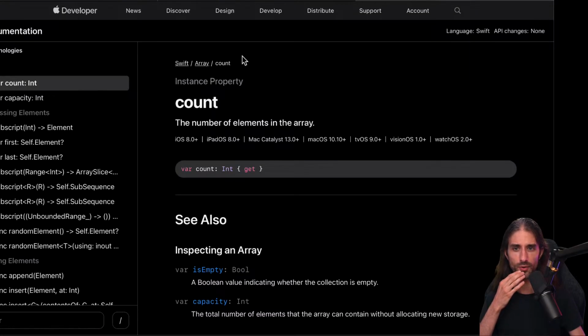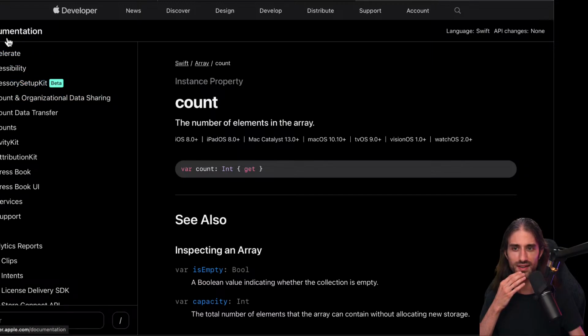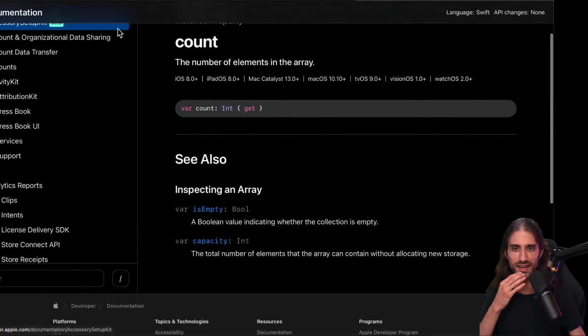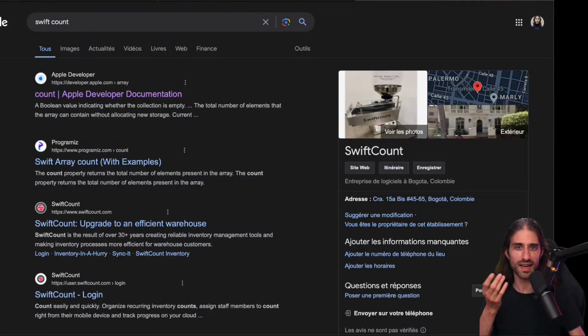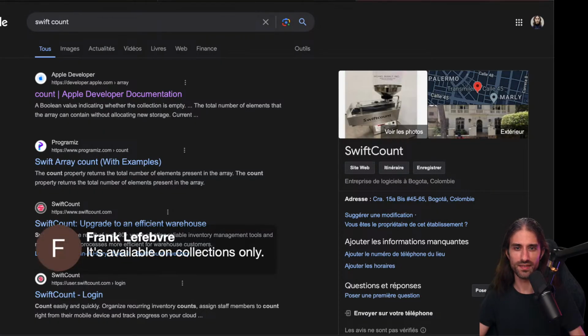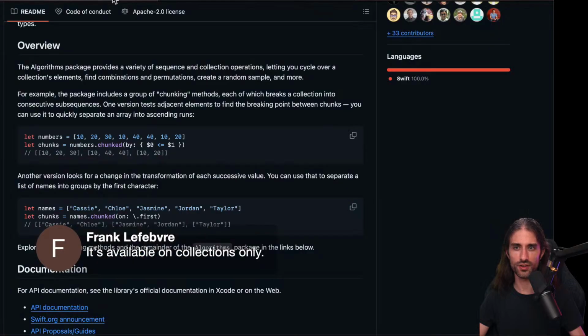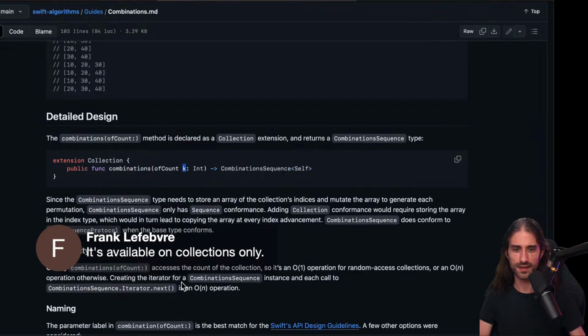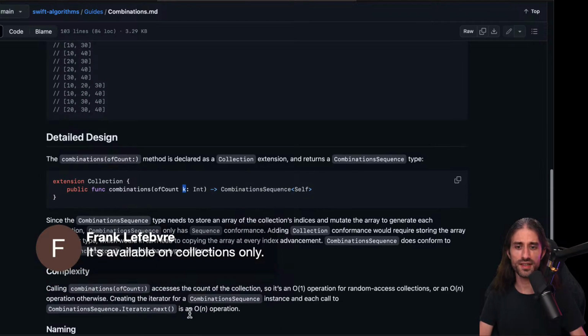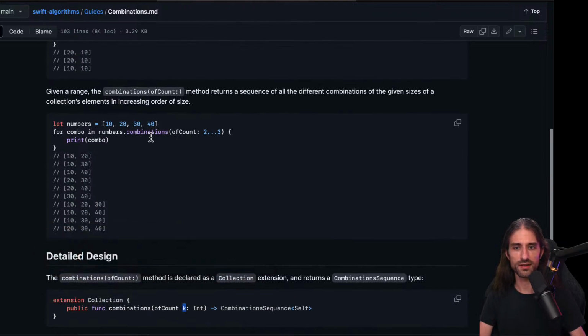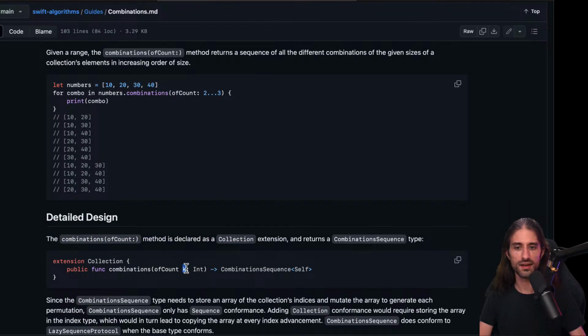So it's defined on array, yes, but is it defined on something else? Yeah, it's available. We agree. It's available for collections only. Okay, and so here when you create the iterator, I'm trying to understand why it's linear. I mean, I understand if it's linear in the size of k here, because you have to advance the last